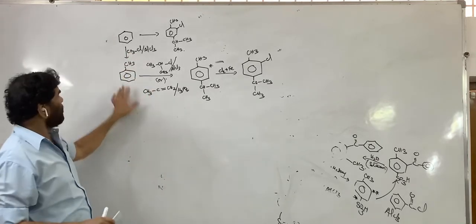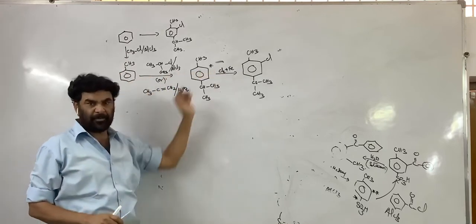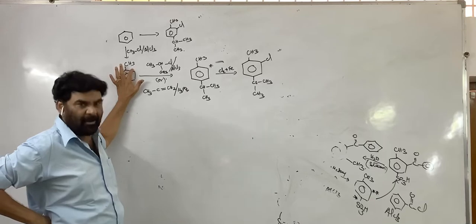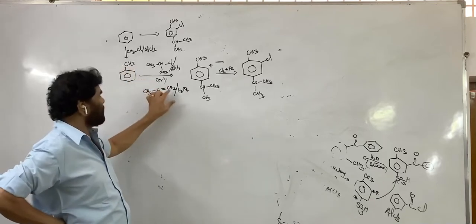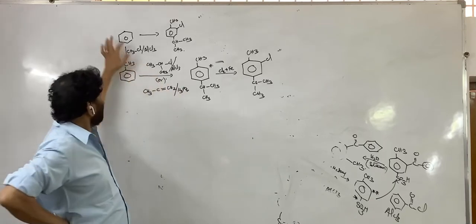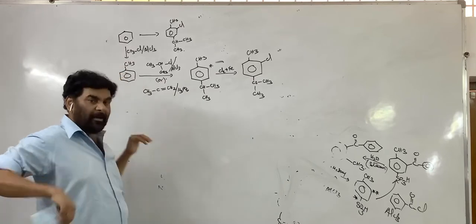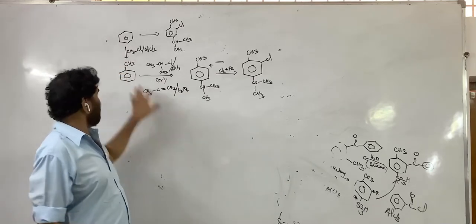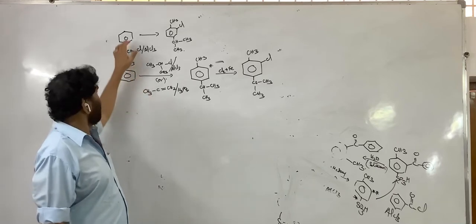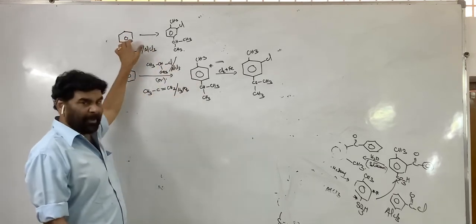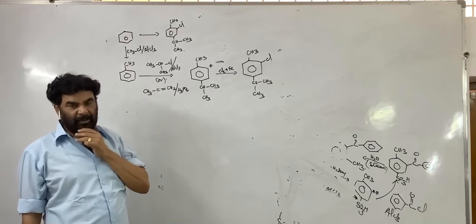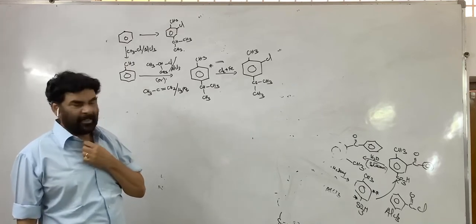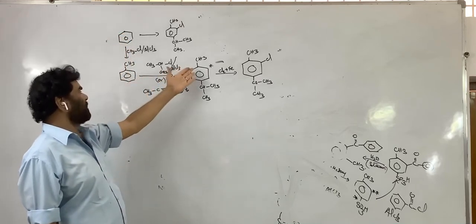What? These are participating in the electrophilic substitution. Methyl is a stronger ring activator than isopropyl. Therefore, benzene is converted into toluene, and reactivity is increased further. Benzene is converted into isopropyl benzene, that is cumene. Then cumene is less reactive than the toluene. Therefore, the strong ring activator is first introduced.